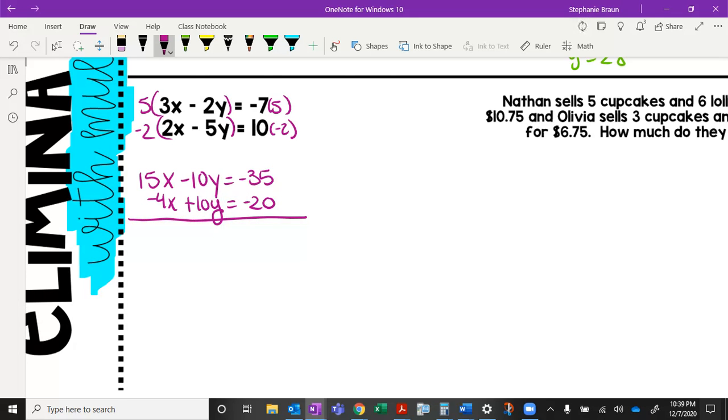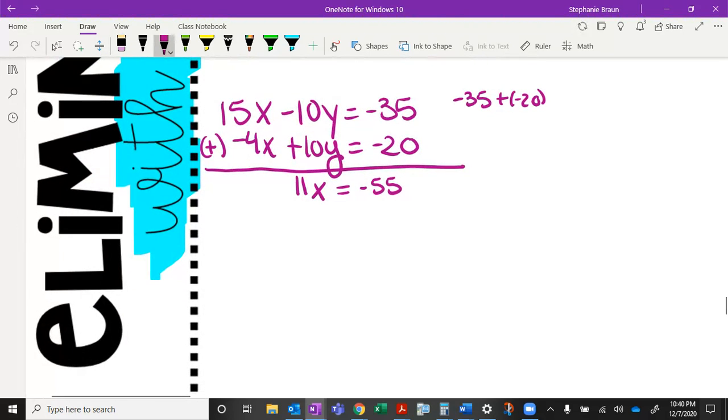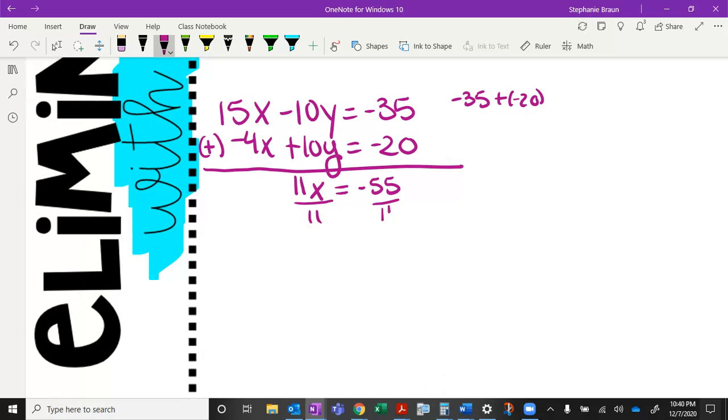All right, I have opposite signs, so I'm going to add these together. Make sure you're putting that line underneath your systems and that you've got the plus sign in parentheses. 15 plus negative 4 is the same as 15 minus 4, so that's 11x equals, and it's equals because the negative 10y plus the 10y cancel out. Negative 35 plus negative 20. Again, if you need to go on the side here to help yourself, that's going to be negative 55. Divide by 11, x equals negative 5.